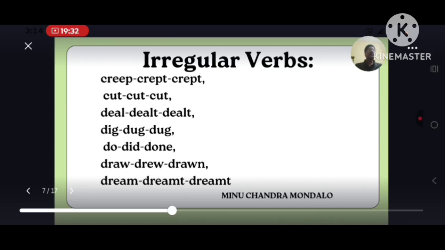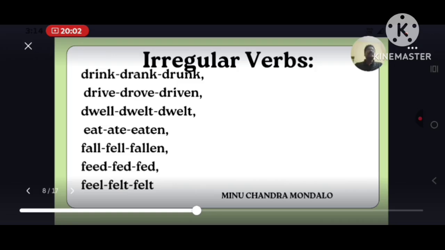Dream, dreamed, dreamed. Drink, drank, drunk. Go on practicing after me. Don't stop. Listen carefully and go on practicing.